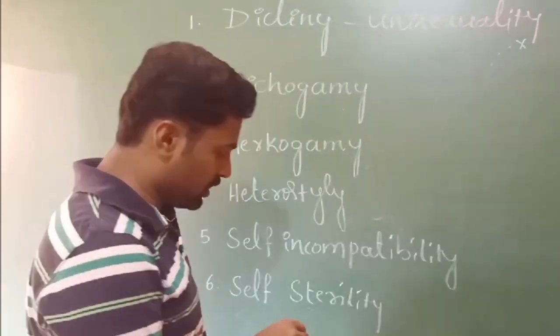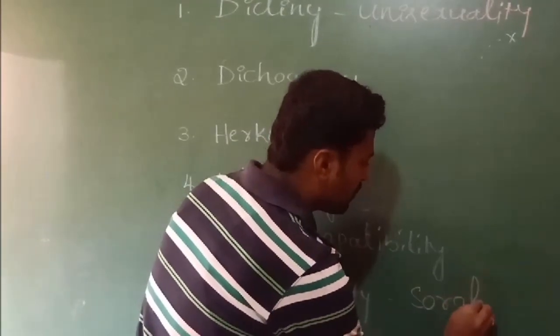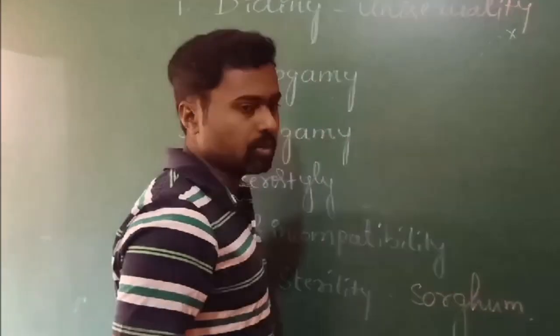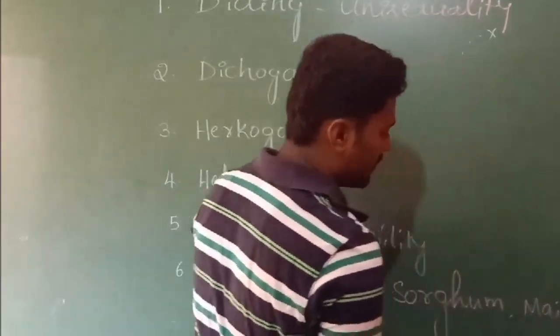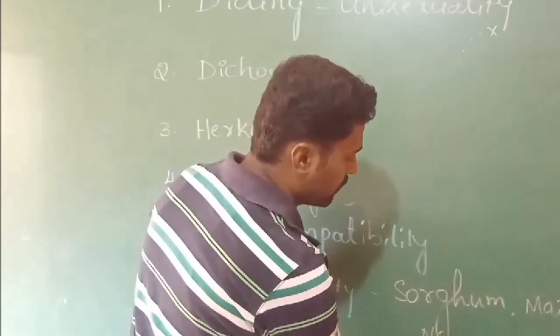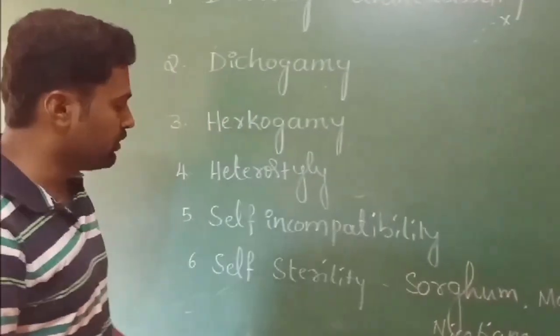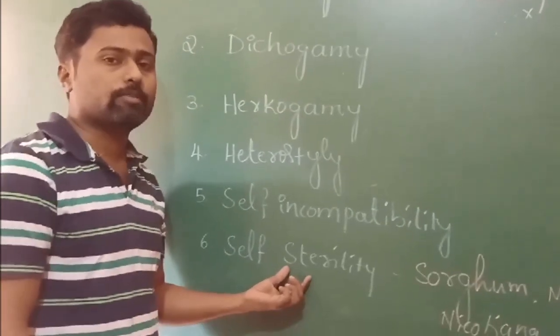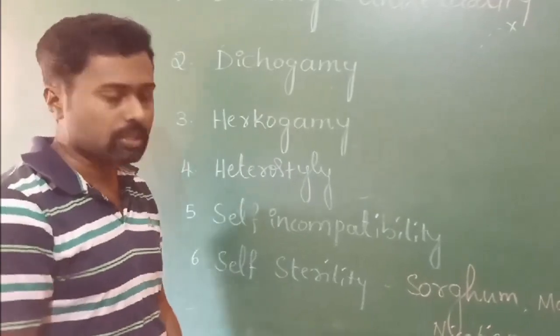This can be observed in sorghum, in maize, as well as in Nicotiana. It is a condition where the pollen grains of the same flower are sterile and non-functional, or the plant produces non-functional pollen grains.